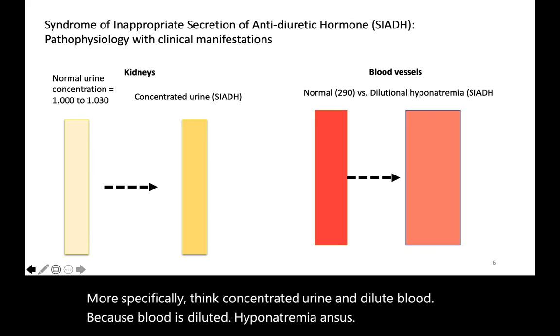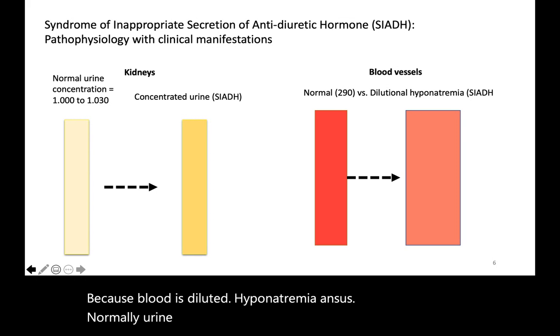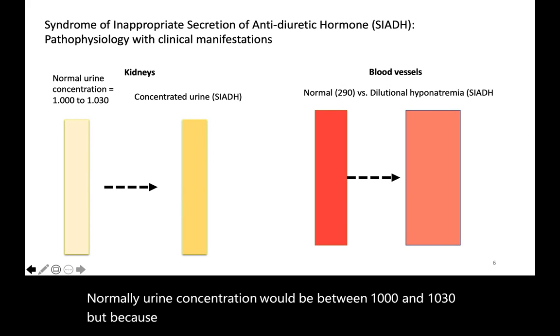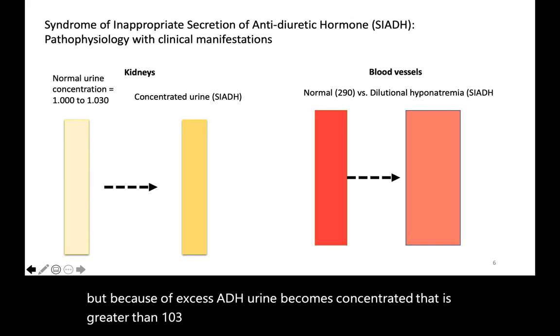Normally, urine concentration would be between 1.000 and 1.030. But because of excess ADH, urine becomes concentrated, that is, greater than 1.030.